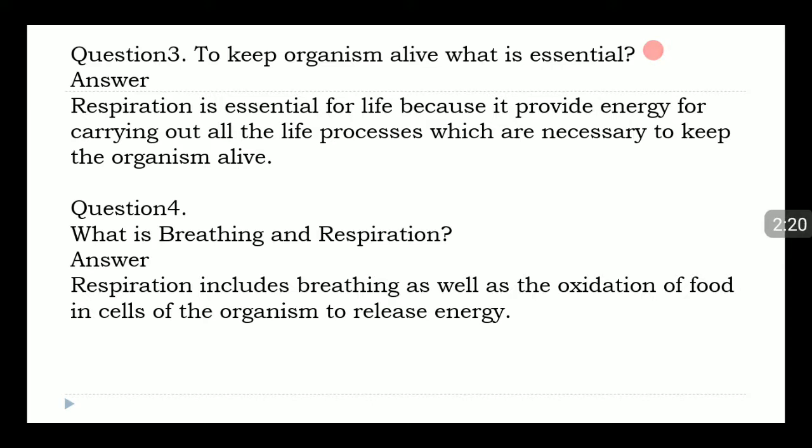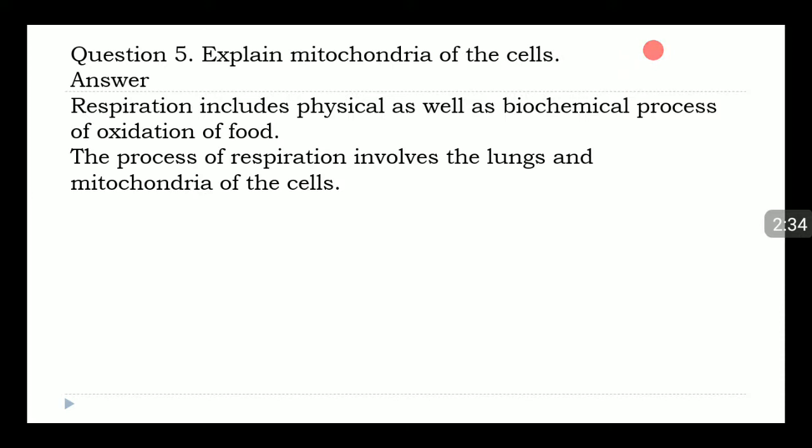Question 4. What is breathing and respiration? Answer. Respiration includes breathing as well as the oxidation of food in the cells of the organism to release energy. Question 5. Explain mitochondria of the cells. Answer. Respiration includes physical as well as biochemical process of oxidation of food.